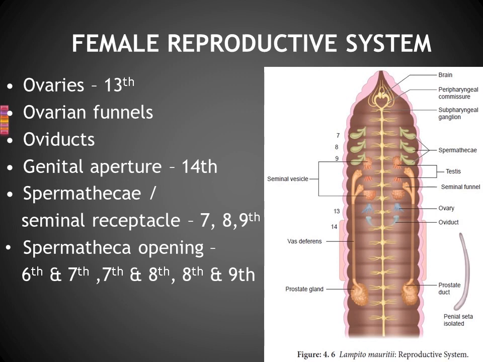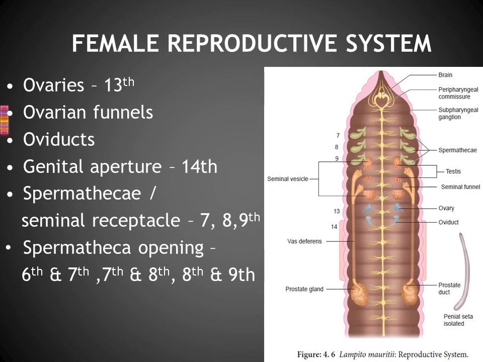That is known as the seminal receptacles or spermatheca. This is present in segments 7, 8 and 9. But the openings are present between the segments, which means the spermatheca openings are present between the 6th and 7th, 7th and 8th, and 8th and 9th.